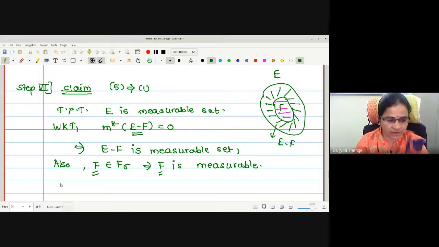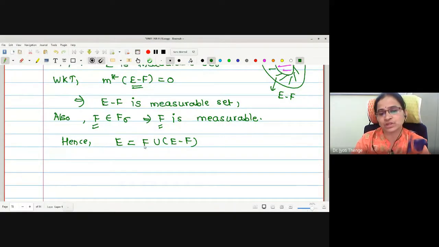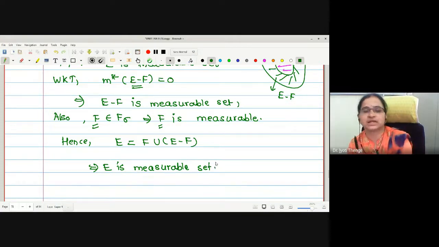Hence, E equals F union E minus F, provided both sets F and E minus F are measurable. Therefore, E is a measurable set, and hence the proof.